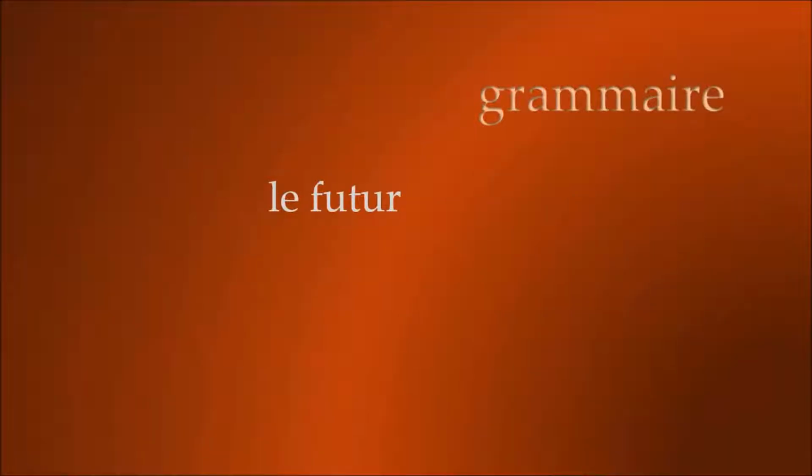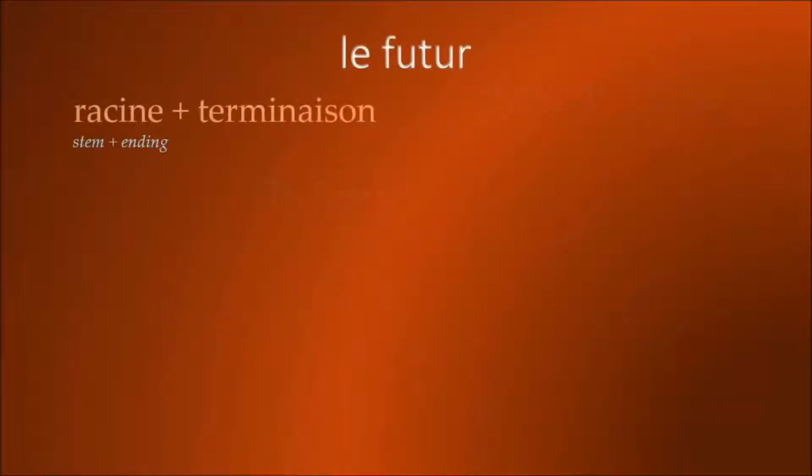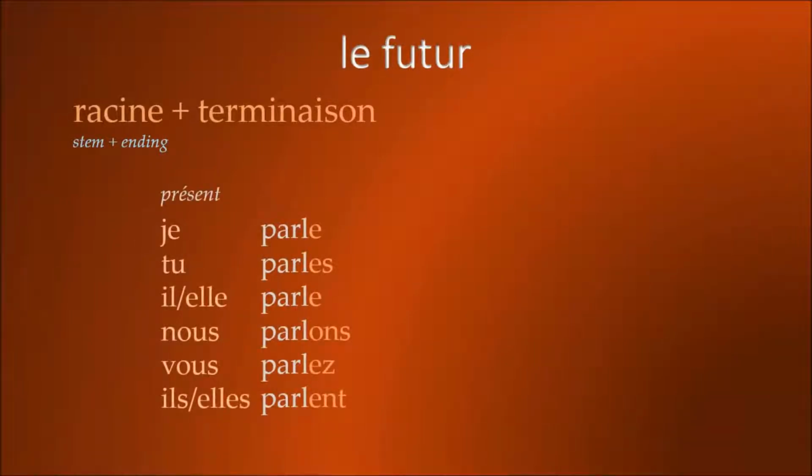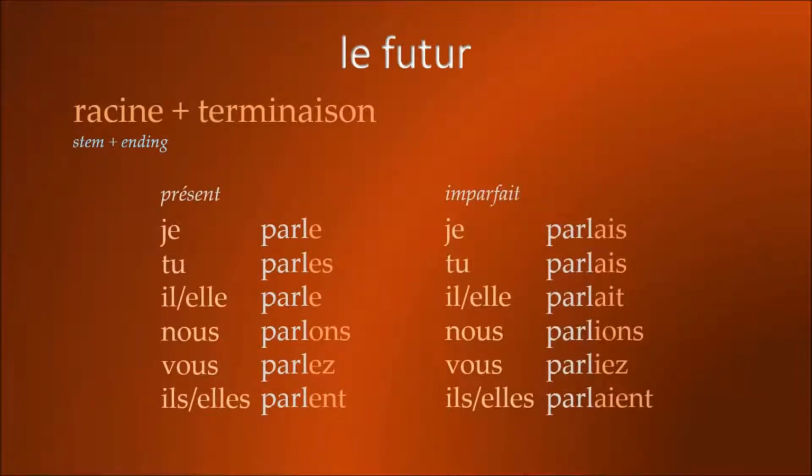Bonjour. In this grammar video, we will look at the form and usage of le futur. Like other tenses, le futur is formed by taking the future stem and adding the future endings. This is the same as other tenses, including the present and the imparfait, except that both the stem and the endings are different. In most cases, the future stem is the same as the infinitive. The only exception is RE verbs, where the E drops off.